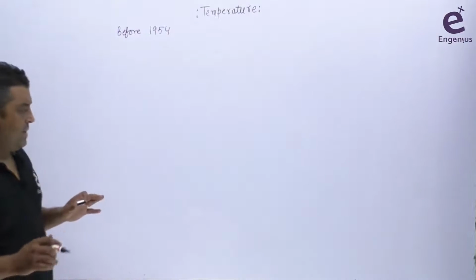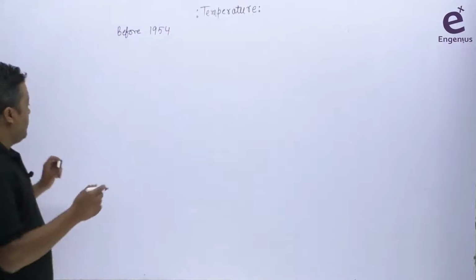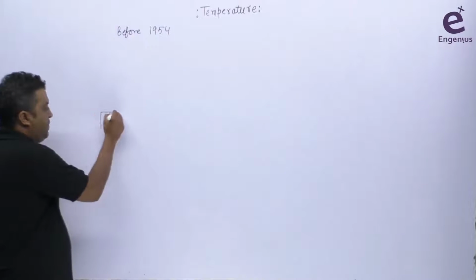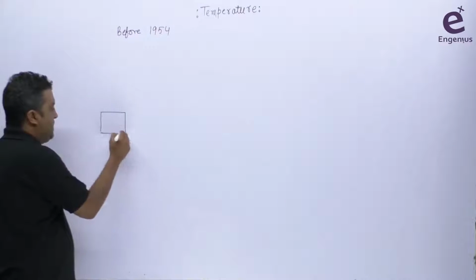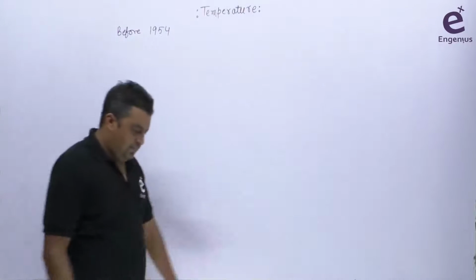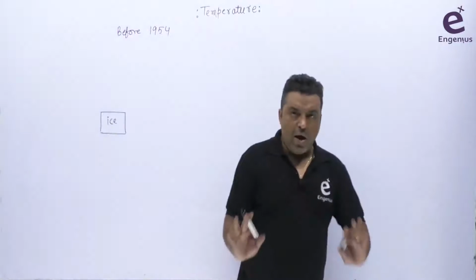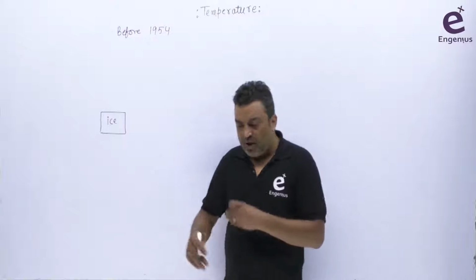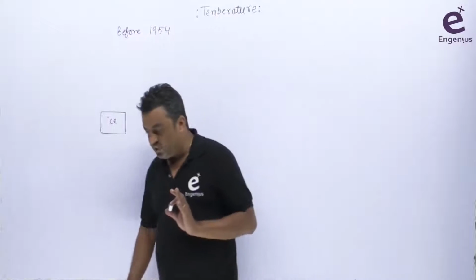Okay, let's suppose there's an ice here. I don't know what the temperature is here, but I know I can easily reproduce the ice. मैं ice को आराम से बना सकता हूँ. ठीक है, मेरे पास में methods है ice को बनाने के.